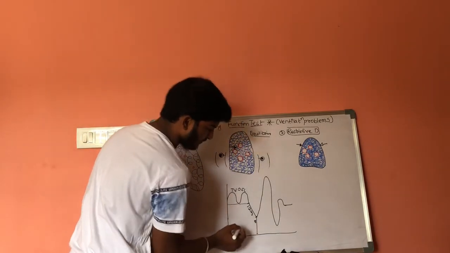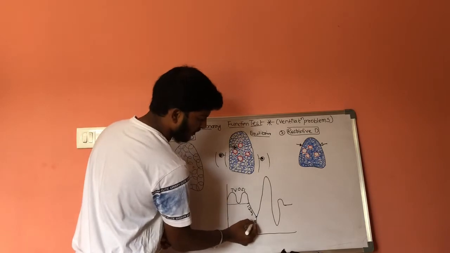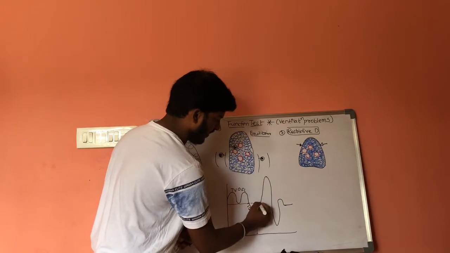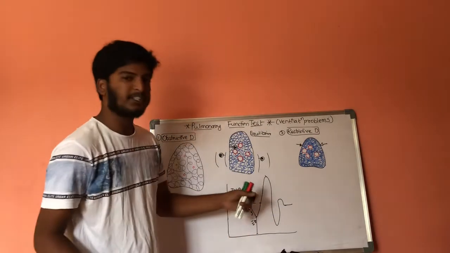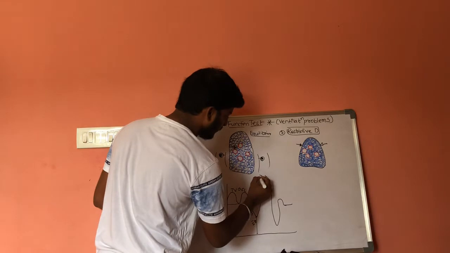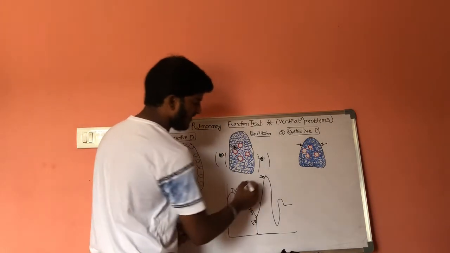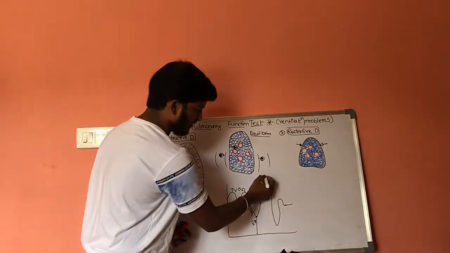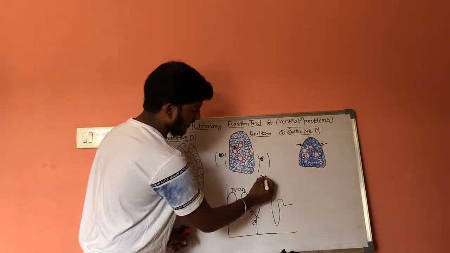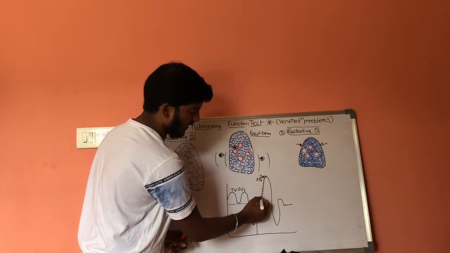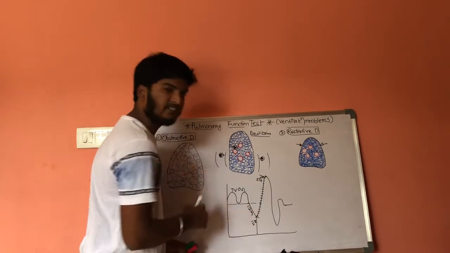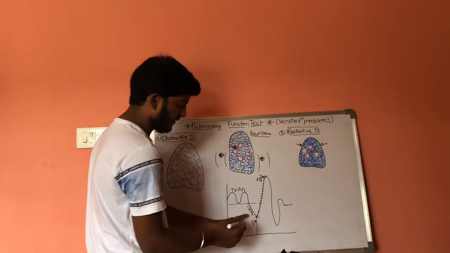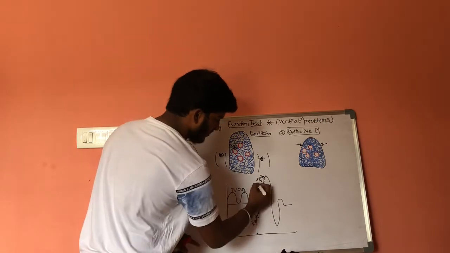From here to here is the residual volume, that is 1.2 liters, and from here to here, this is inspiratory reserve volume, which is 3 liters. From here to here, this graph is called vital capacity. This is vital capacity, which is 6 liters.